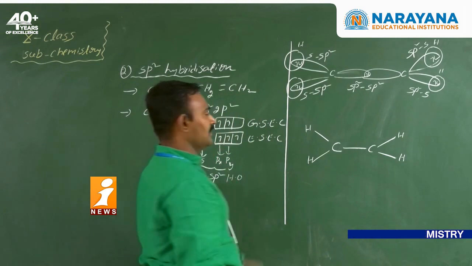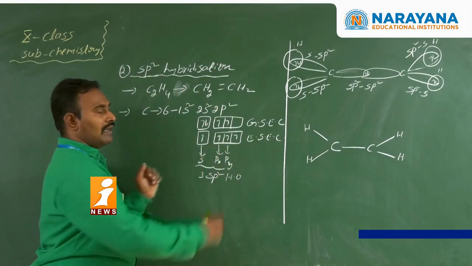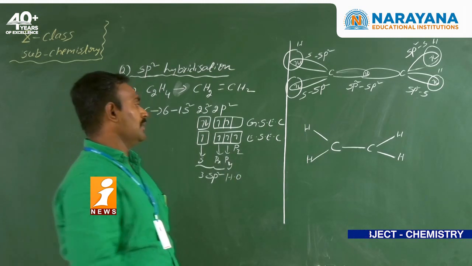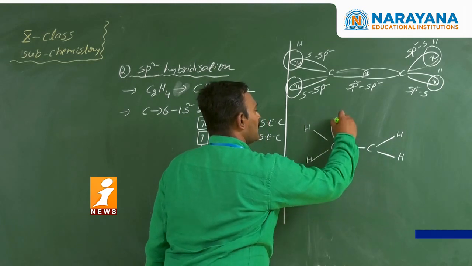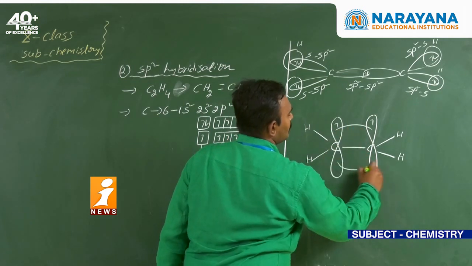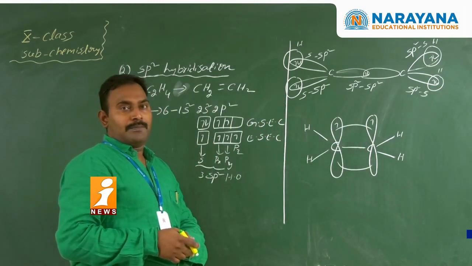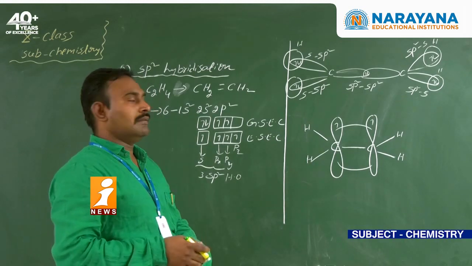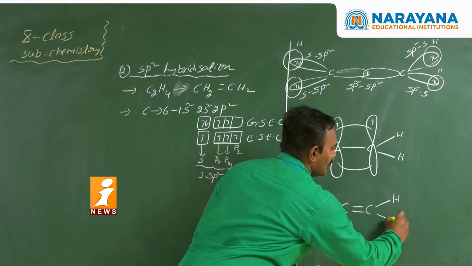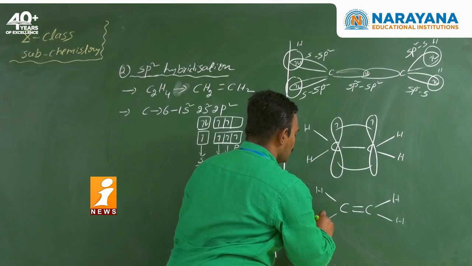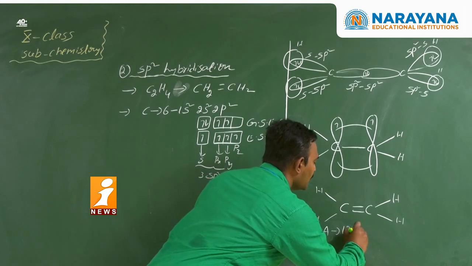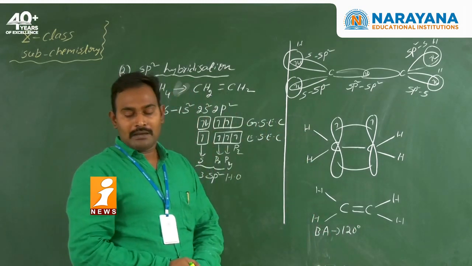Now see here, this p-z orbital is the unhybridized orbital, a pure atomic orbital. So what is the shape of the pure atomic orbital? Dumbbell shape. They are parallel to each other, so they can form the pi bond due to sidewise or lateral overlapping. We get a pi bond. So C double bond C, carbon hydrogen, carbon hydrogen. The bond angle is 120 degrees and the geometry is trigonal planar.